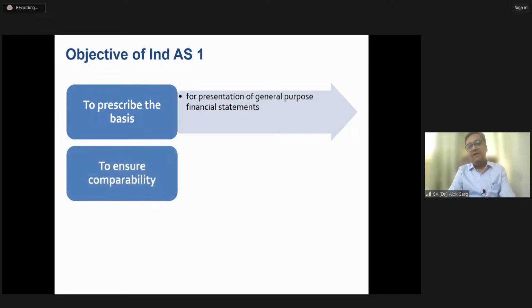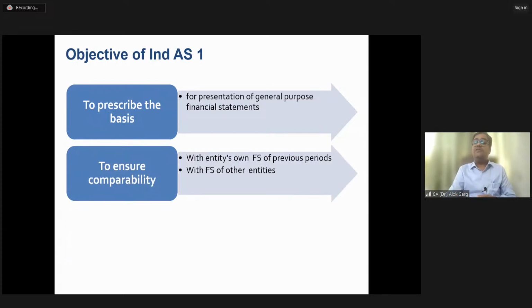So Ind AS 1 prescribes the basis for presentation of general purpose financial statements. This Ind AS also ensures comparability with the entity's own financial statements of previous periods or with financial statements of other entities. Ind AS 1 talks about the consistency principle, right? Accounting policy needs to be applied consistently from one period to another. Presentation needs to remain consistent from one period to another, so that comparability is maintained for the financial statements of the company from one period to another, right?